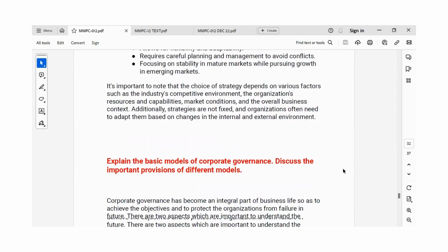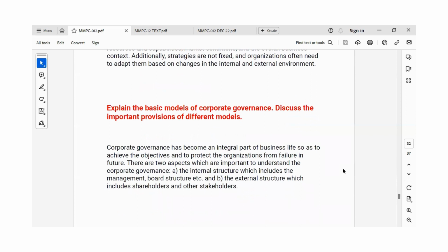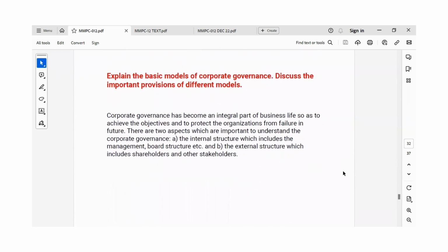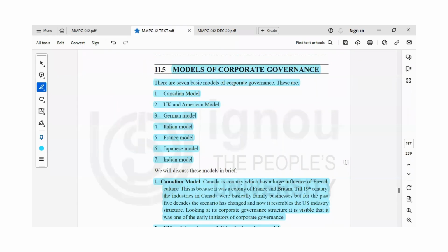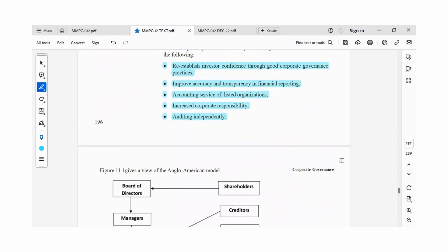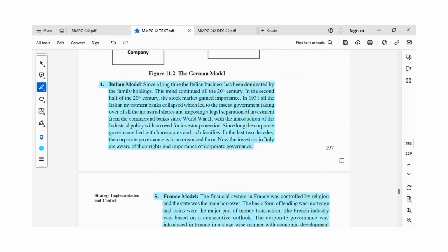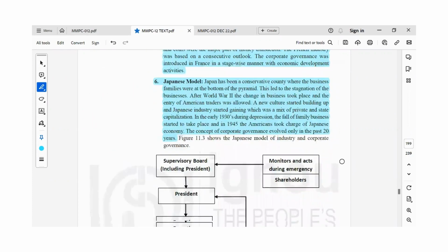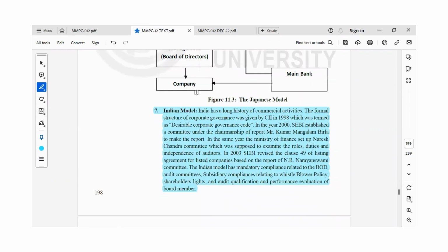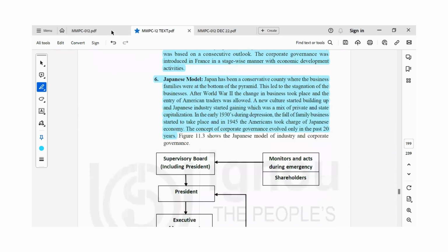The next question: explain the basic models of corporate governance. Discuss the important provisions of different models. This topic has come from Unit 11, Corporate Governance. In this unit, we can find the different models of corporate governance. Mainly, there are 7. Let's see one by one what those models are. I have prepared the notes from our text only. All these notes, I have just put down in points.